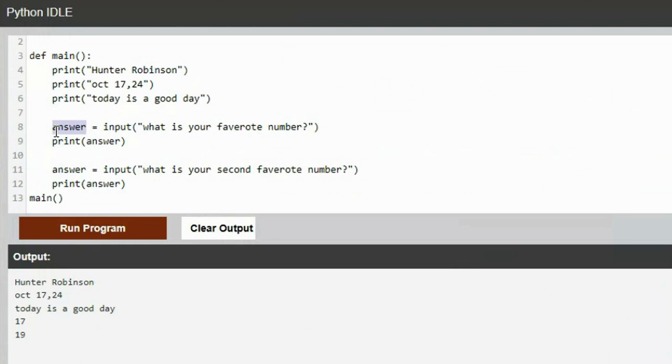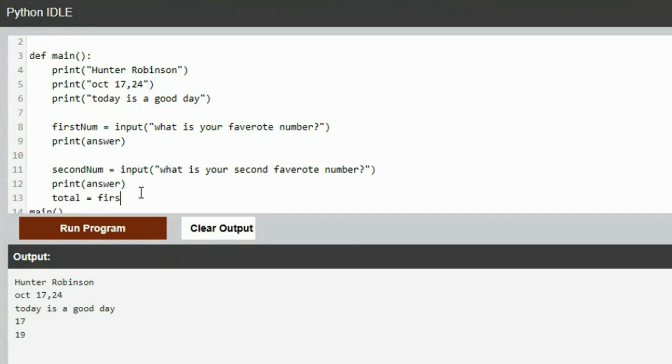So if I call this first num, and I call this second num, see now I've got both of them saved. This one will not replace that one. So I could go down here and say total equals first num plus second num.